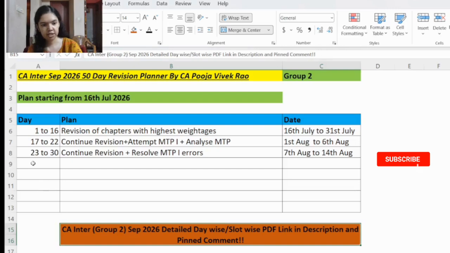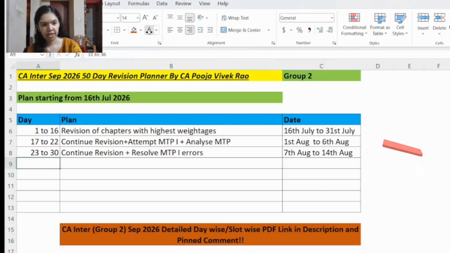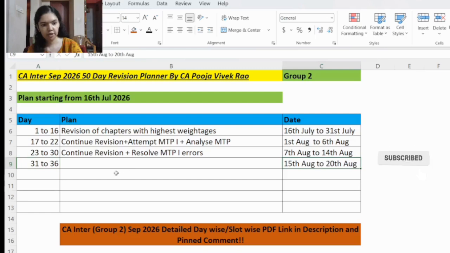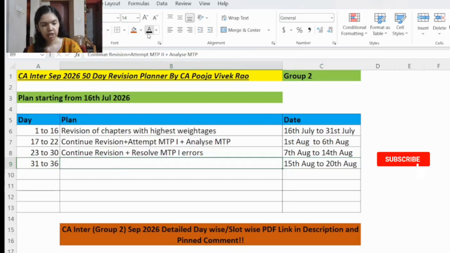Now coming back to the summary of the plan, from day number 31 to 36, that is 15th August to 20th August. So here you will continue revision, plus you will attempt the mock test paper series 2, plus you will analyze the mock test paper. So for MTP2 also, the same rules you have to follow as you followed for MTP1. And your marks of MTP2 also should have significantly increased.